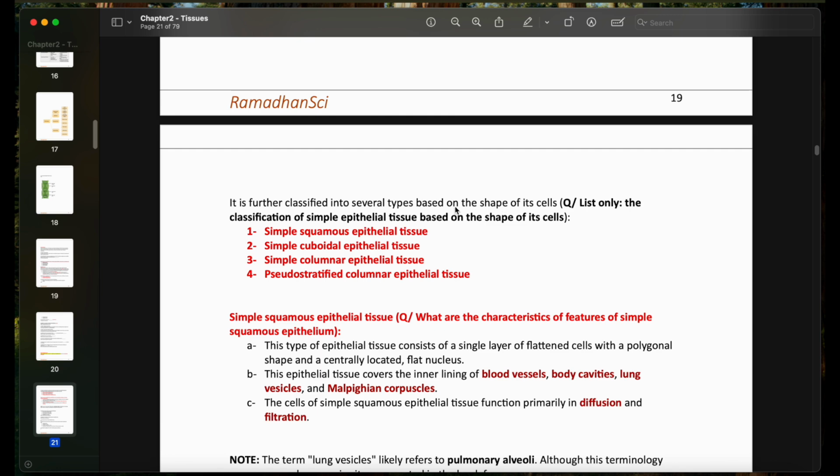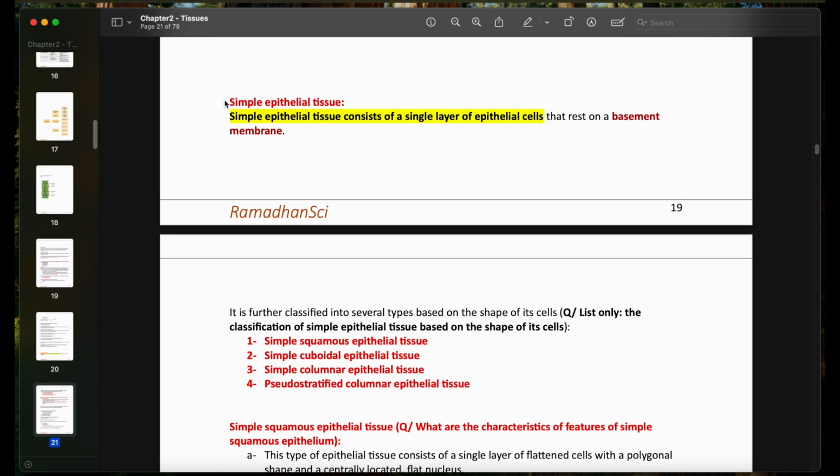You can have a blank question here, for example, telling you that simple epithelial tissue is further classified based on blank. So it's going to be based on the shape of its cells. We have to know that the classification here happens based on the shape of the cell.